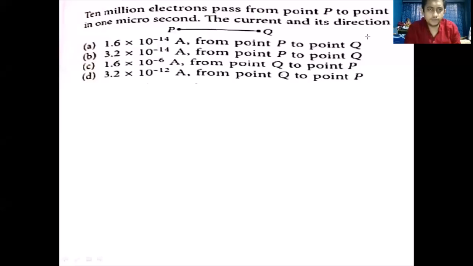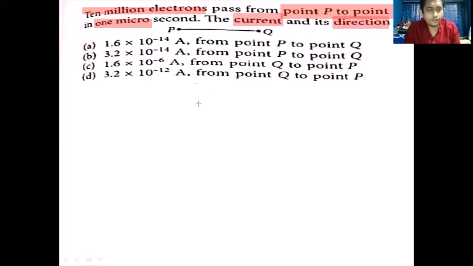So let's read the question. 10 million electrons flow through a cross-sectional area of the wire from point P to point Q. These electrons are flowing through the wire in 1 microsecond. What is the value of the current and what is the direction of that current?